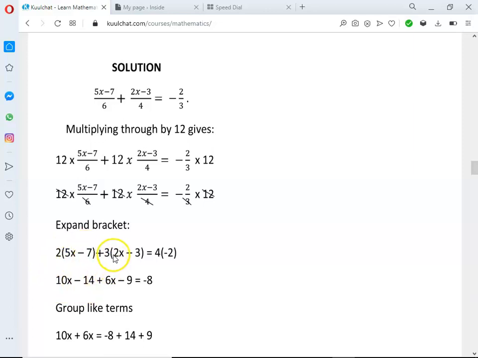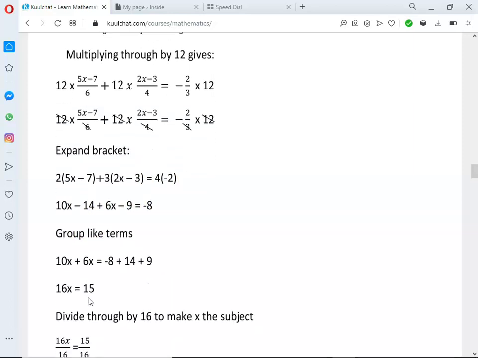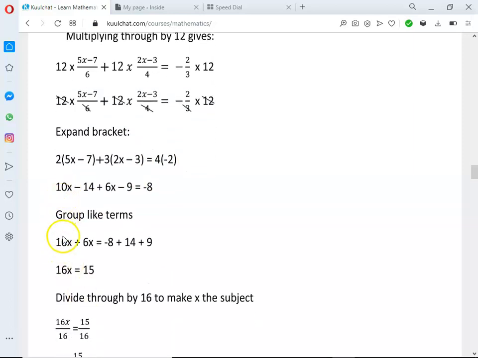Plus we use the 3 to multiply the 2x. We get 6x. We use the 3 to multiply the 3, we get minus 9. Equals to what? We use the 4 to multiply the minus 2. We get minus 8. So here group like terms. So that's the 10x we repeated, so plus 6x. Because this 6x we are not sending across, the equation sign is not going to change. It's going to be the way it is. So we get plus 6x equal to minus 8.